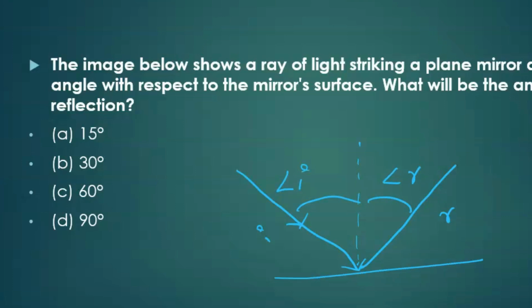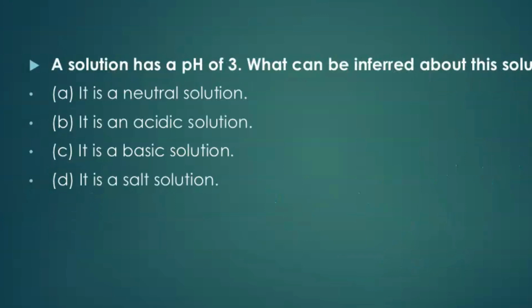The law of reflection states that the angle of incidence is equal to the angle of reflection. The angle of incidence is given as 30 degrees, so according to the law, the reflection angle is also 30 degrees. So the right answer is B. Move on to the next question.